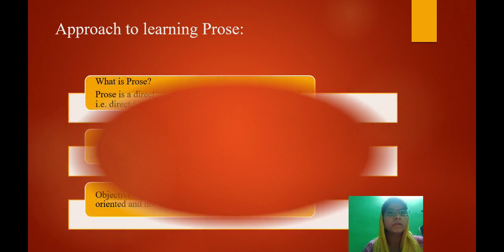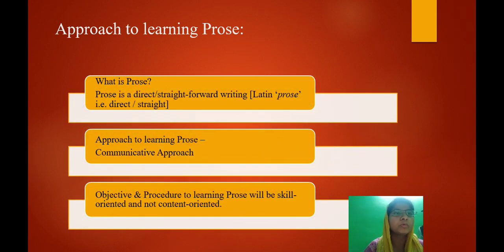First, we need to understand what prose exactly is. It's Latin for direct or straight. It's a Latin word, and it actually means to say anything in a very straightforward way, without any pun or without any rhyming or alliteration. Just a straight way of saying is a prosaic way of saying, as we say it. So that's what prose is.